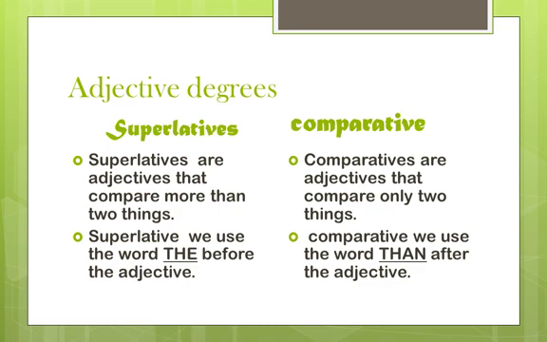We already know what is an adjective. Now today we are going to see adjective degrees. There are 3 types. We are going to see only 2 types. One is superlatives. One is comparatives. Okay, now we are going to see what superlatives are.